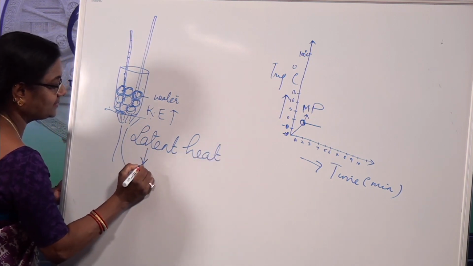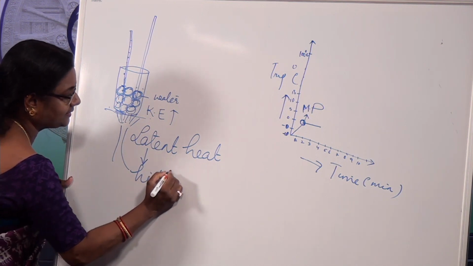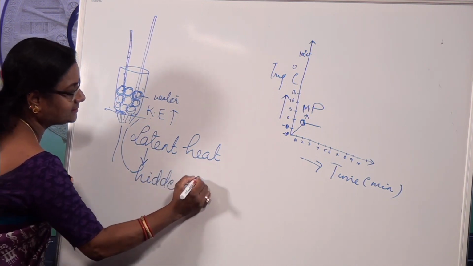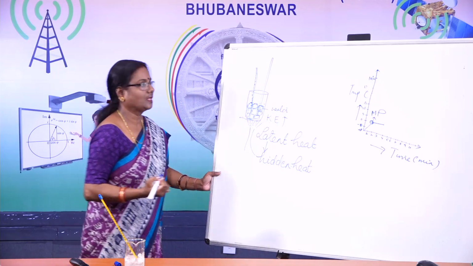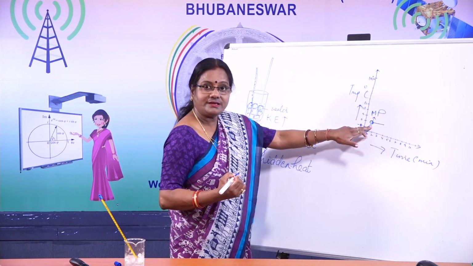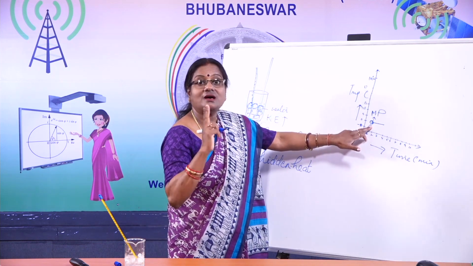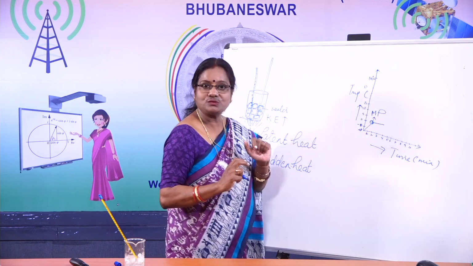Children, latent heat means hidden. Latent means hidden. This is the hidden heat. Okay. So, now at 0 degree centigrade, two states of matter are coexisting. What is that? Ice as well as water.